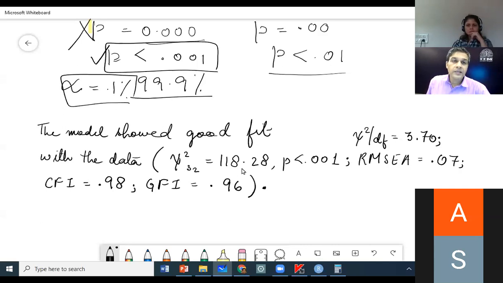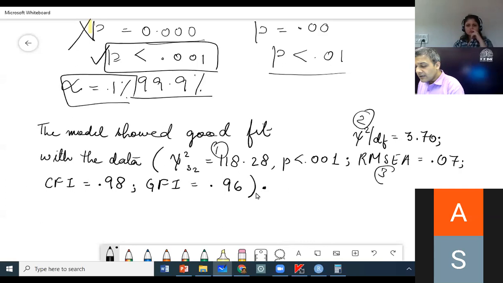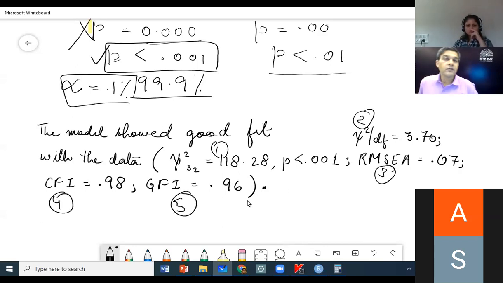You will report chi-square also, for my degree of freedom 32, it was this much. So you will report 1 index, 2, 3, 4, and 5. You will report all these 5 indices. It is not that you will hide some and report some, okay?